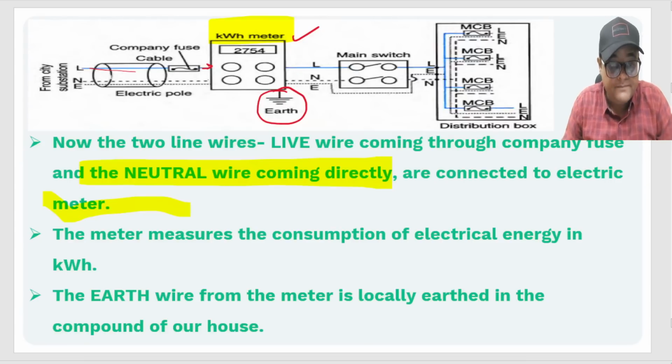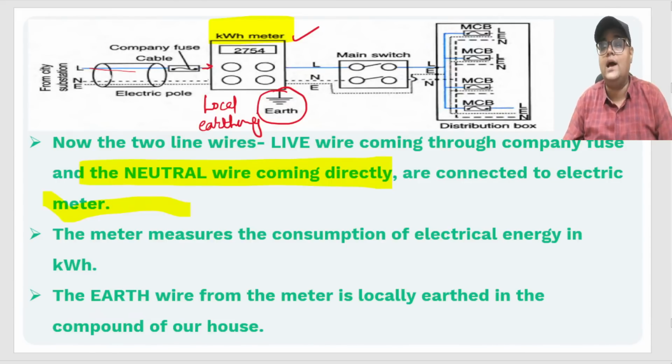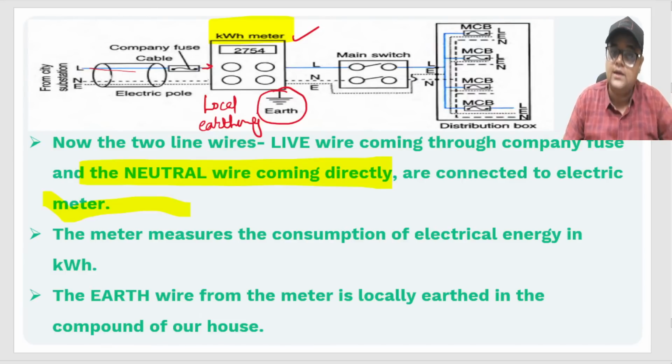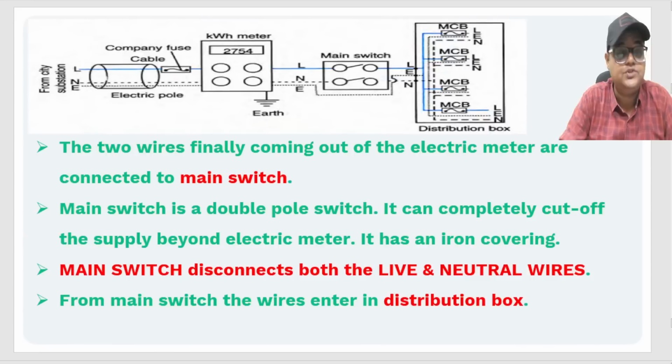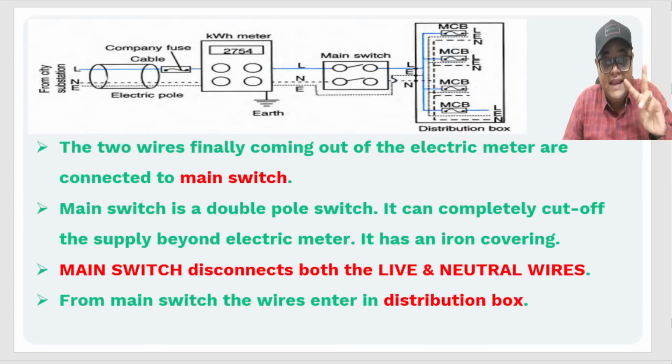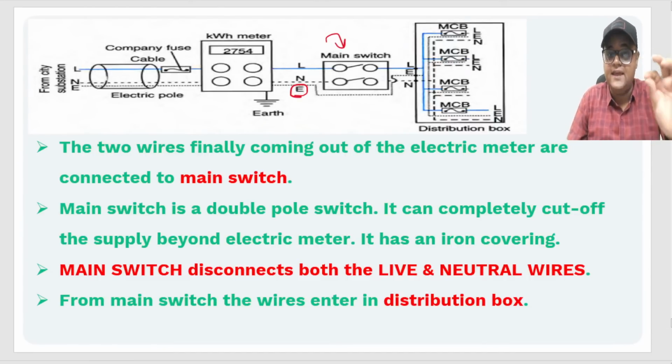At this particular point, we call it local earthing, right? Appliance earthing we'll be discussing in the second part. This is called local earthing. So again, there is a question they might ask you: what is local earthing, or at which point is local earthing done? It is done at the point where you have placed your energy meter, your kWh meter. Is that very, very clear? Right? Now you can clearly see two wires come out. This earth wire is not connected to the next part, that is your main switch. Again, a very important question.